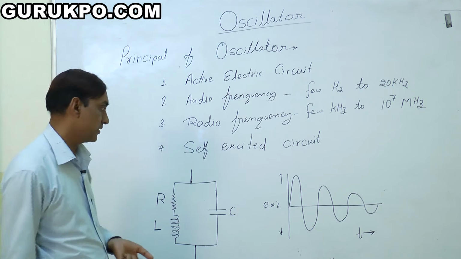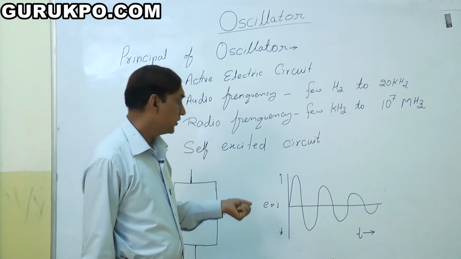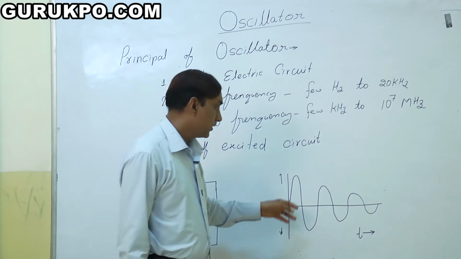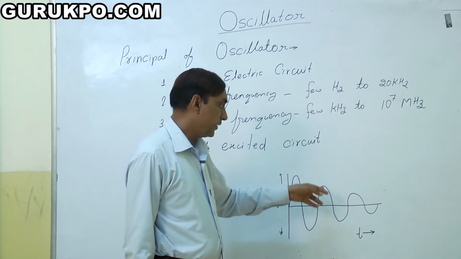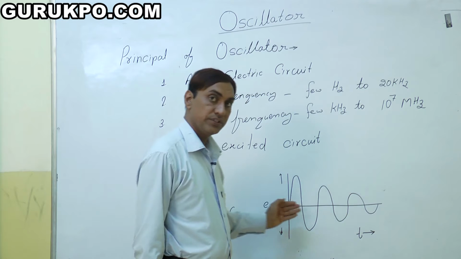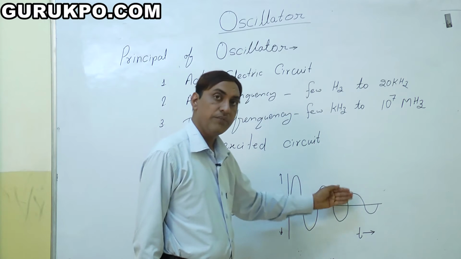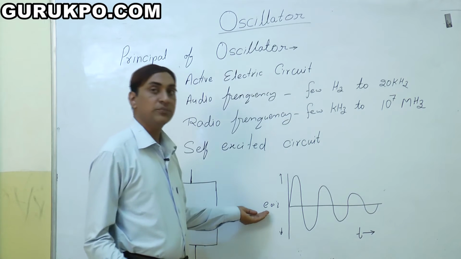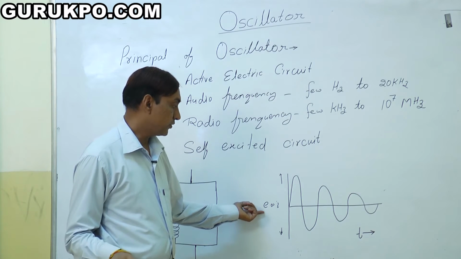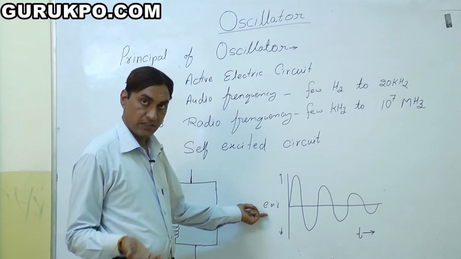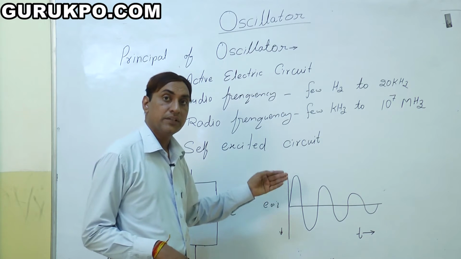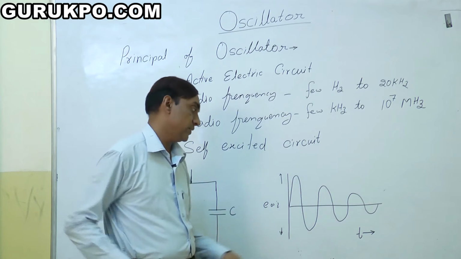Resonance creates a frequency. So if the input voltage moves up and down, up and down, up and down, this is the wave frequency of any oscillator. Here these are in terms of voltage and current also. It means we distinguish the signal by the voltage or by the current.